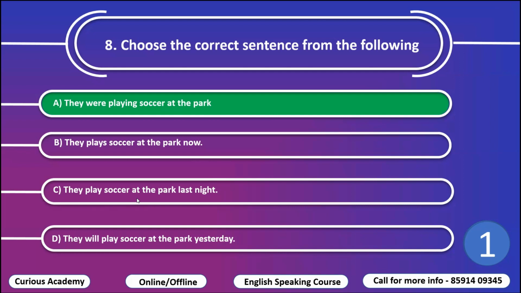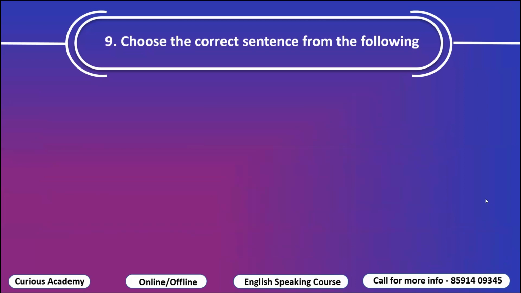C, they play soccer at the park last night. So they play soccer, this is right, simple present tense, but they have written last night. This is wrong. D, they will play soccer at the park yesterday. So this is simple future tense, but yesterday is written. This is wrong.